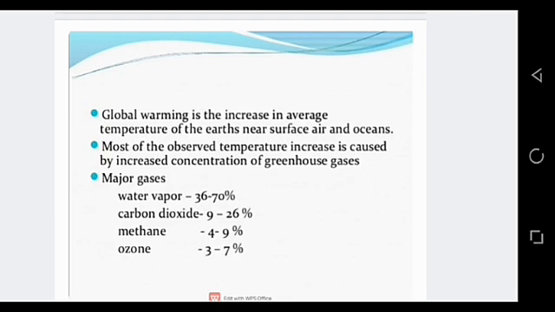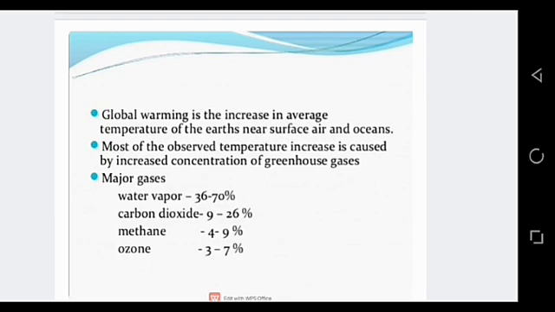Because the increase in the concentration of carbon dioxide or many other gases may lead to an unnatural increase in the earth temperature. अगर कार्बन डाइऑक्साइड और कुछ मेजर एयर गैसेस का एटमॉस्फेयर में कंसंट्रेशन बढ़ जाएगा तो ये हमारे एटमॉस्फेयर के टेम्परेचर को इंक्रीज कर देंगी. And this unnatural increase in earth temperature is known as global warming. So global warming is the increase in average temperature of the earth near surface air and oceans. And the gases that cause this increase in earth temperature are known as greenhouse gases.